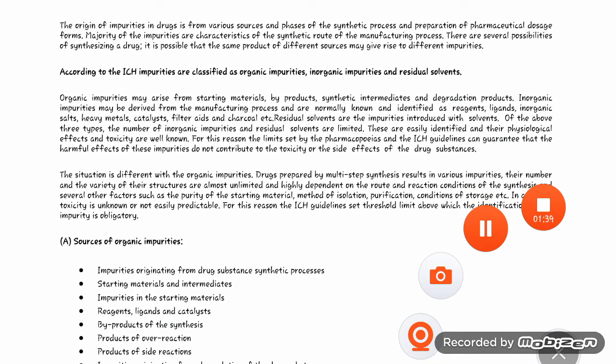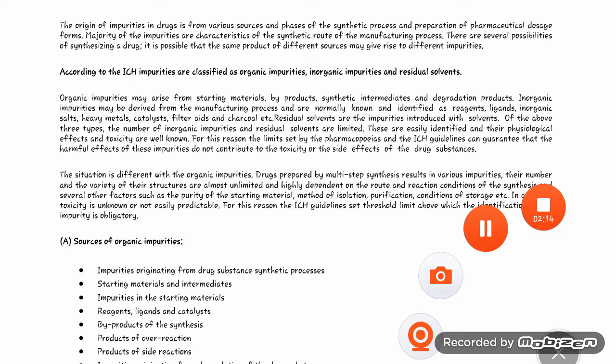Organic impurities may arise from starting material, byproducts, synthetic intermediates and degradation products. Inorganic impurities may be derived from the manufacturing process and are normally identified as reagents, ligands, inorganic salts, heavy metals, catalysts, filter aids and charcoal. Residual solvents are the impurities produced with the solvents of the above three types.